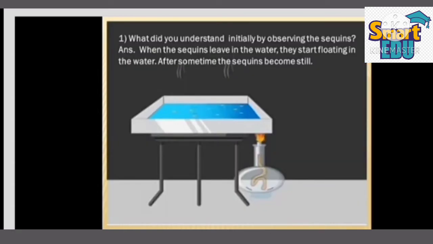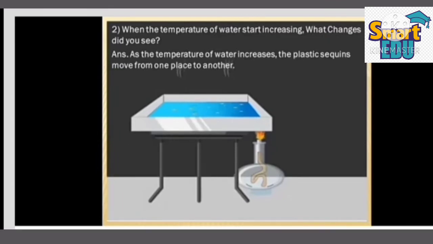So the questions arise. First question, what did you understand initially by observing the sequins? When the sequins are left in the water, they start floating. After some time, the sequins become still. Second question, when the temperature of water started increasing, what changes did you see?